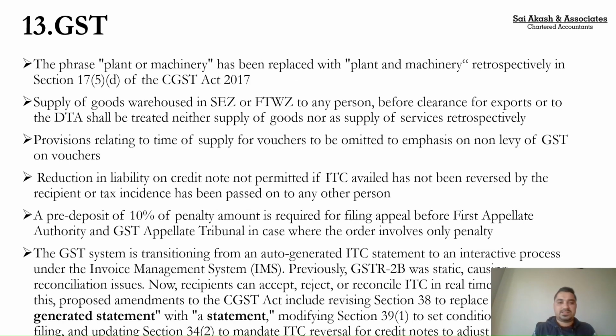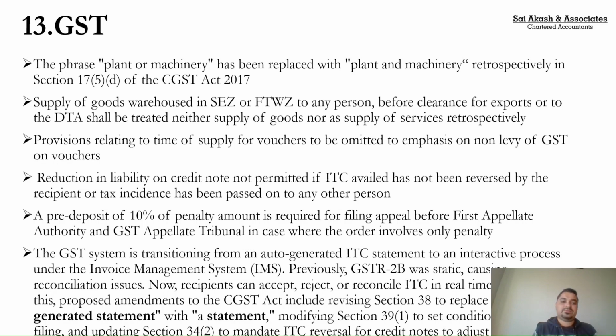Coming to the last aspect, wherein I have taken a very important thing from GST. To start with, there's a landmark case, Safari Retreats, on plant or machinery, wherein input tax credit on buildings was allowed by the Supreme Court. But as is the nature of this government, when they lose a case in the Supreme Court, they amend the law with retrospective effect, overriding all the case laws.